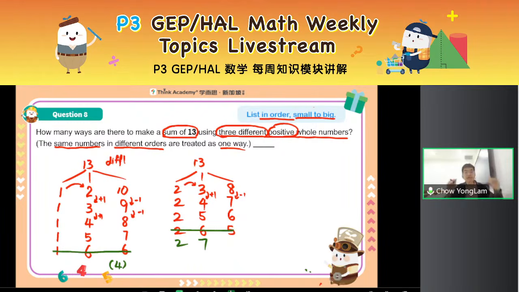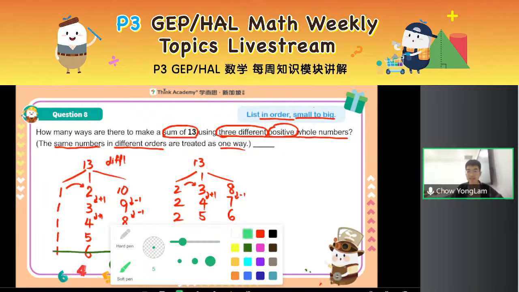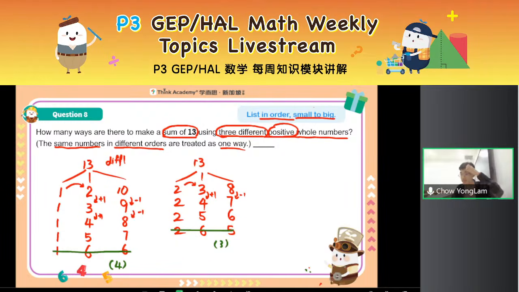That's why if you list in order, there is one more advantage. The moment you hit an invalid choice, it's highly likely that the next one will not work as well, unless you are talking about 3-digit numbers, like our last mock paper. So then there are 3 ways over here. Now, can Teacher Yonglam stop here?